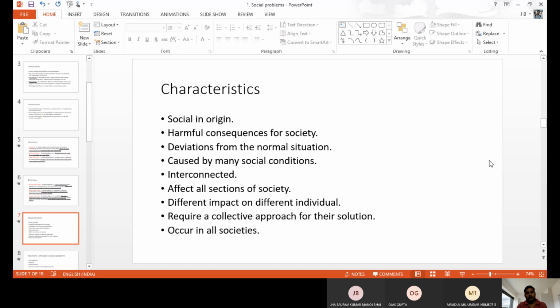Next, it is harmful to society. It has harmful consequences, so the impact and the effect are greater. They may lose their lives, they may lose economically, and some unexpected things may happen after an issue. That is the harmful consequence that society will face. Because of our population, we have unemployment, we have terrorism, and we have other issues also.